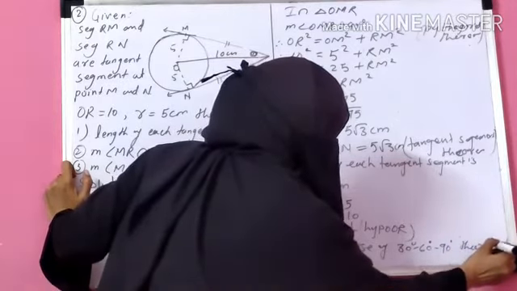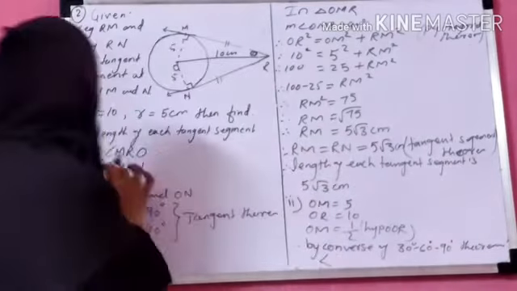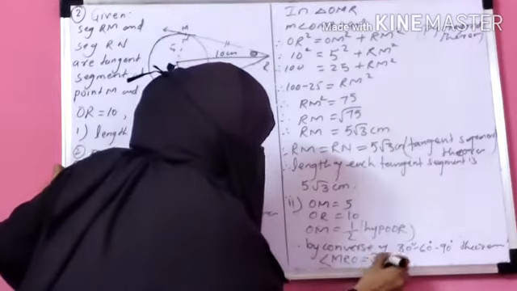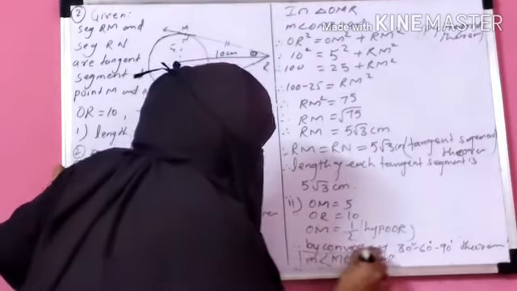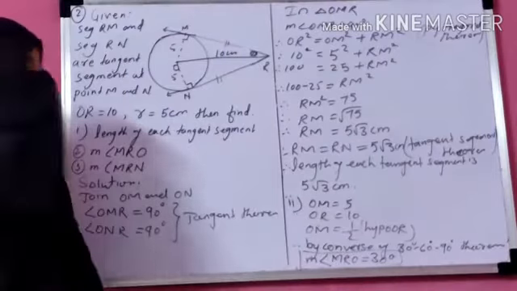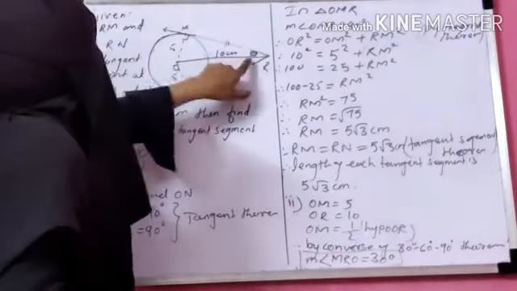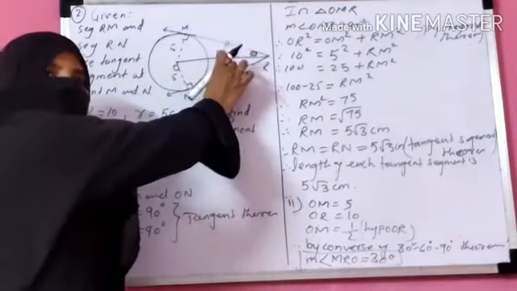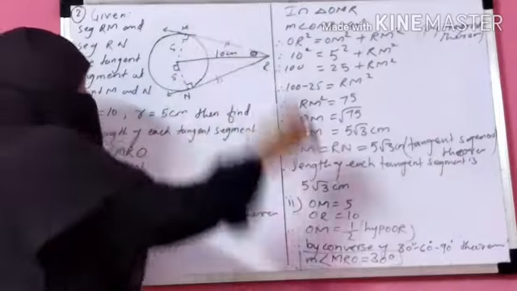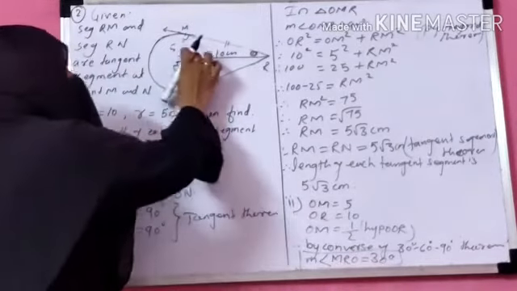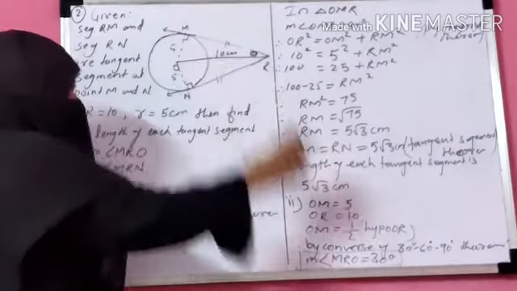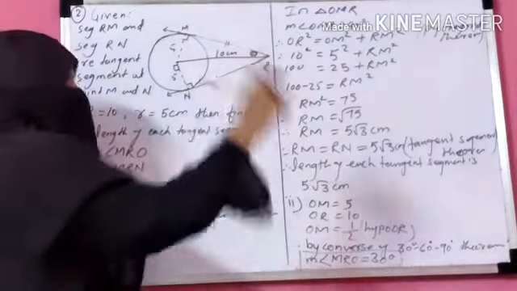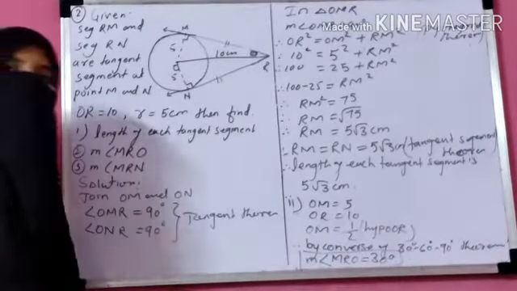By the converse of the 30-60-90 theorem, angle MRO is equal to 30 degree. Measure of angle MRO is 30 degree. Got it? Once again, OM, the side opposite to angle MRO, is 5 and OR, the hypotenuse, is 10. That means OM, the side opposite to this angle, is half of the hypotenuse. That means that angle is 30 degree, by the converse of the 30-60-90 theorem.